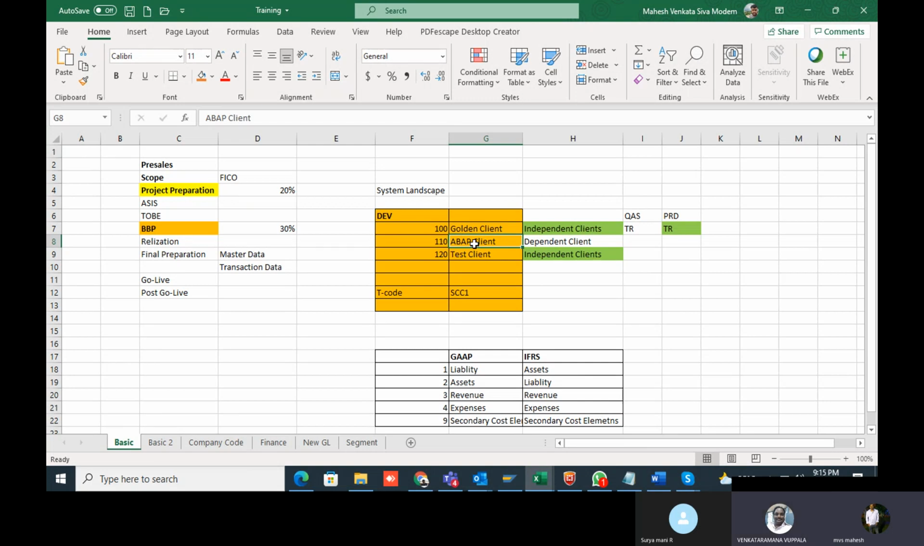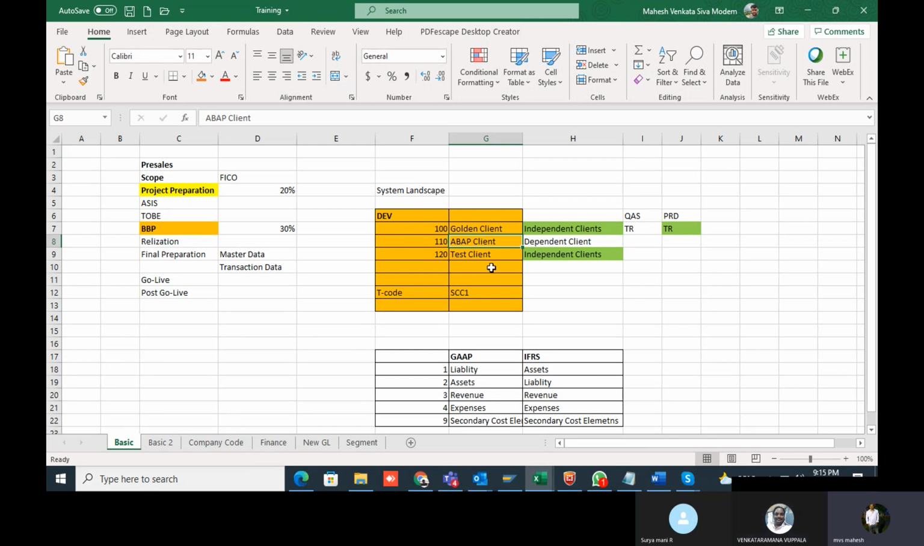your system will be very smooth, and we will not get hurdles. That's why, as a solution architect, each and every organization's solution architect will design it like this only. In the development system, we have three clients. By default they will maintain, like 100, 110. My codes will be different, but I'm giving that as an example only. The golden client, ABAP client, and test client will be common.